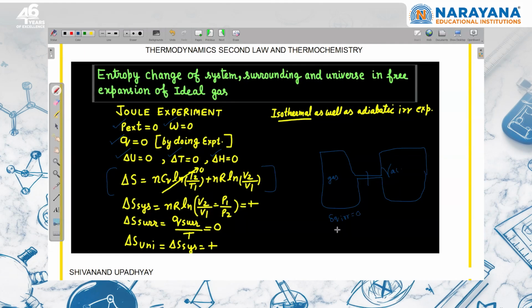If the same process is carried out reversibly, then dq must be positive, and only then can we say that entropy is going to increase. So they can ask a question: if there is no exchange of heat energy between system and surroundings, can the entropy of the system increase? Yes, it can increase in an adiabatic irreversible process, right? Delta S of the surroundings will be 0, and delta S of the universe is equal to delta S of the system.